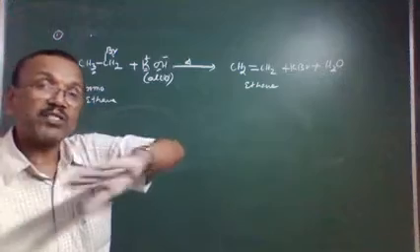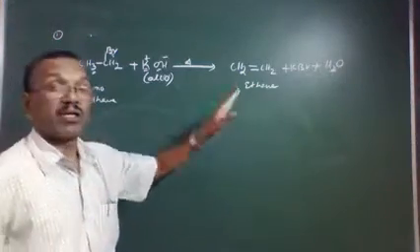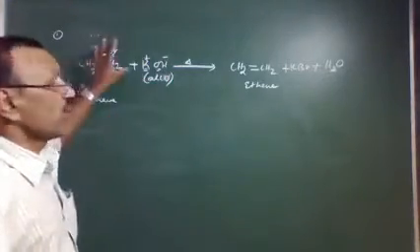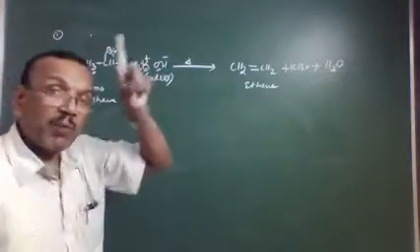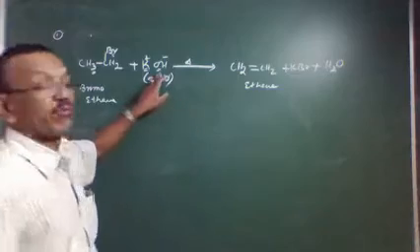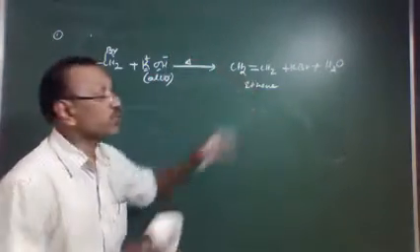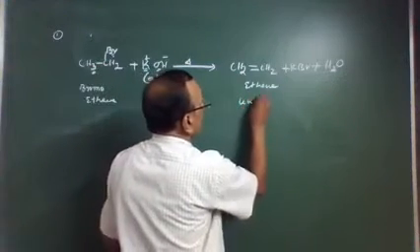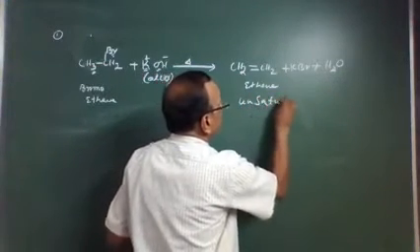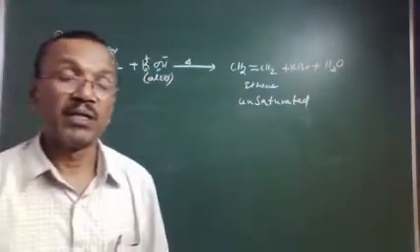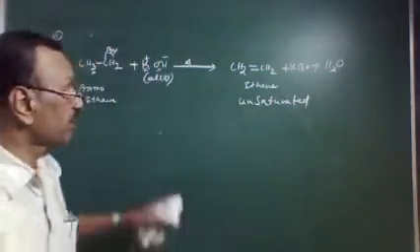Such reactions are called elimination reactions. What are elimination reactions? An atom or a group of atoms in the form of a molecule is eliminated with the help of a suitable reagent under specified conditions to get an unsaturated compound.